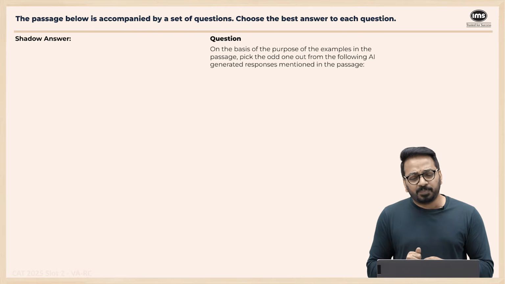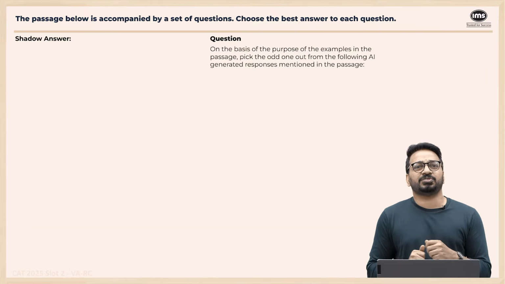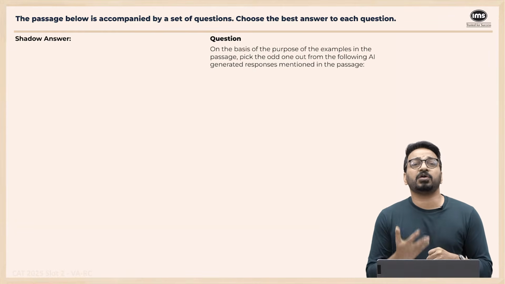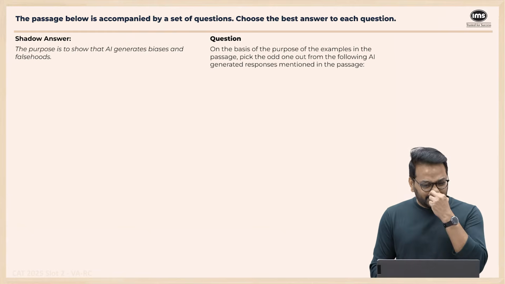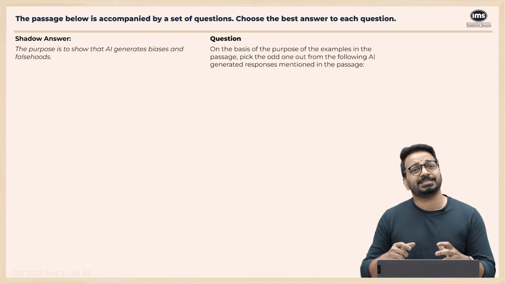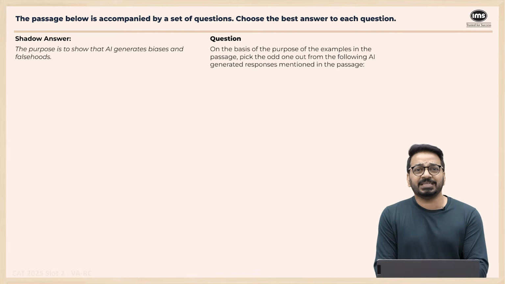On the basis of the purpose of the examples in the passage, pick the odd one out from the following AI-generated responses. Something was mentioned about AI-generated responses. Which is the odd one out of the AI-generated responses, right? So let's see. The purpose is to show that, what were the examples there to show for? The examples were there to show that AI generates biases and falsehoods. Now, which is the odd one out? So 3 options will show that AI generates biased responses, and 1 option will show not.